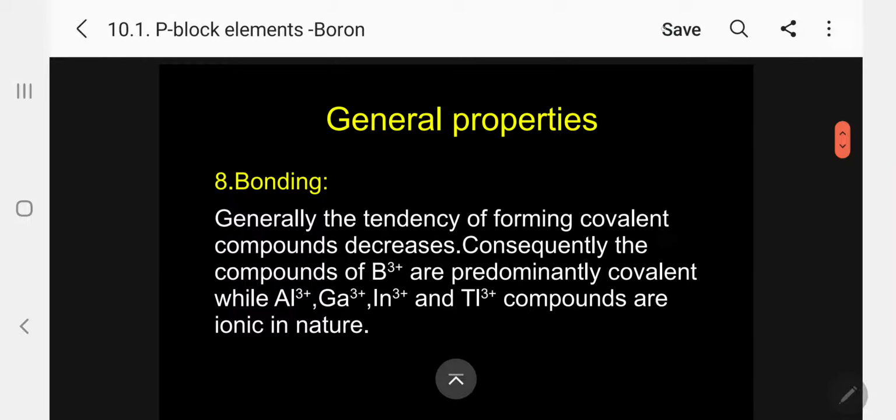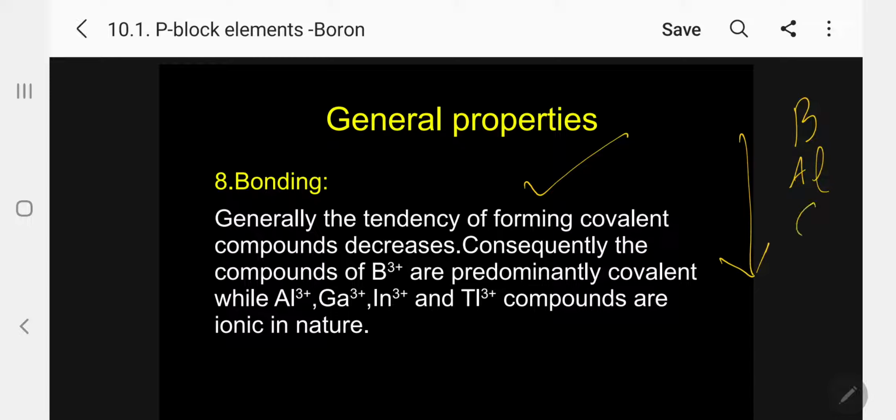Now, coming to bonding, this is another most important characteristic we have to study whenever we study a family. Under the boron family, generally, the tendency of forming covalent compounds decreases down the group: boron, aluminum, gallium, indium and thallium. So it is more covalent for boron and more ionic for thallium.